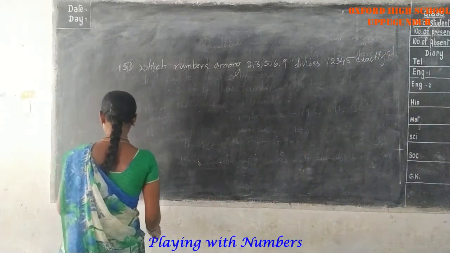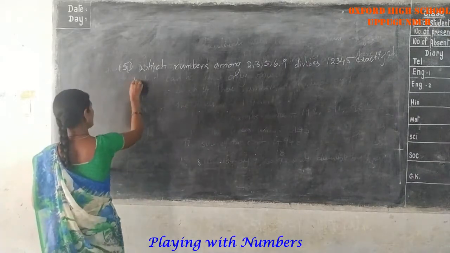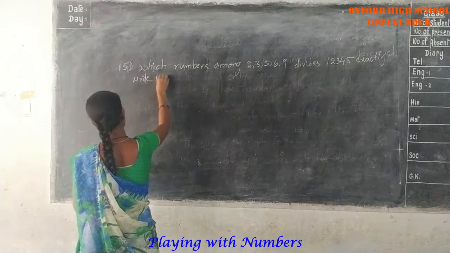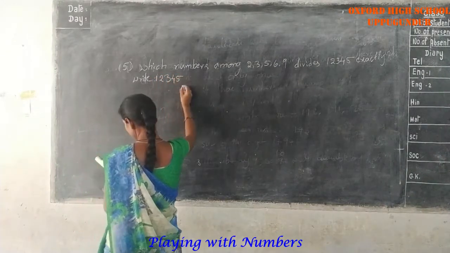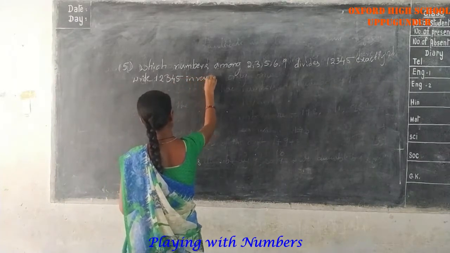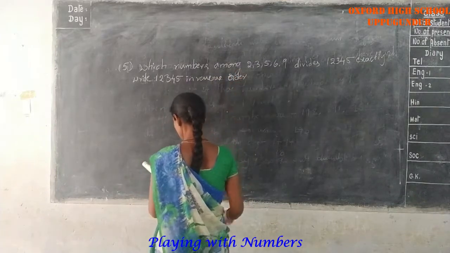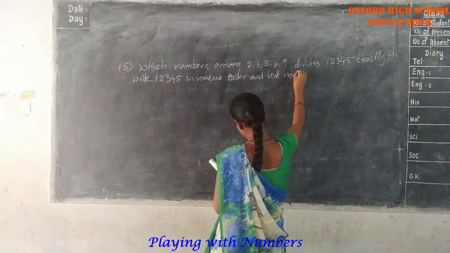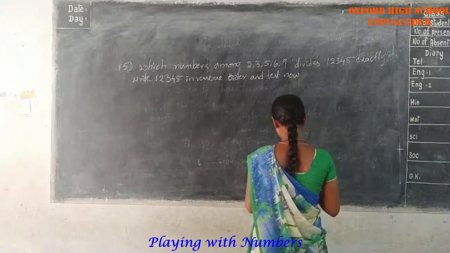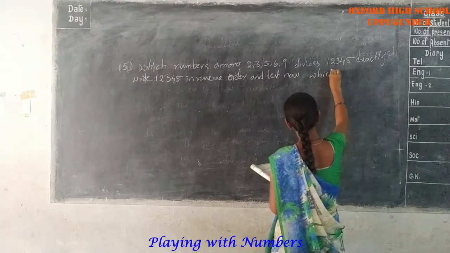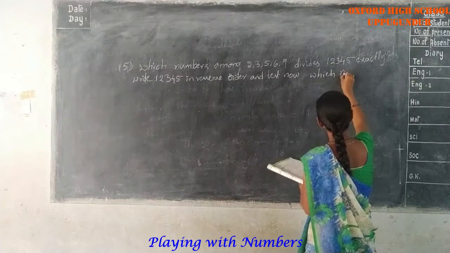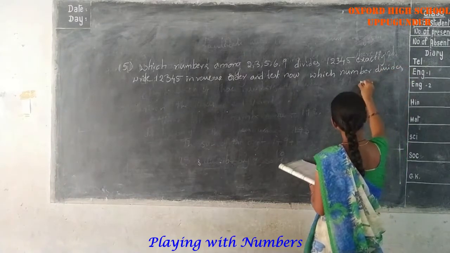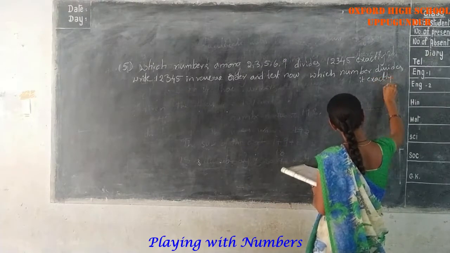Write 1, 2, 3, 4, 5 in reverse order and test now which numbers divide it exactly.